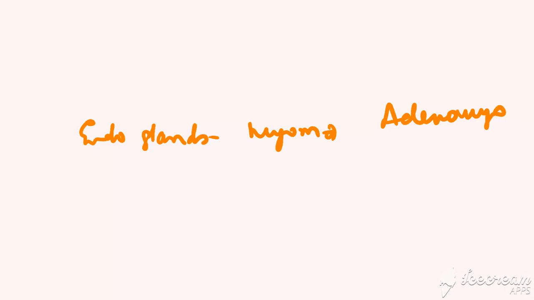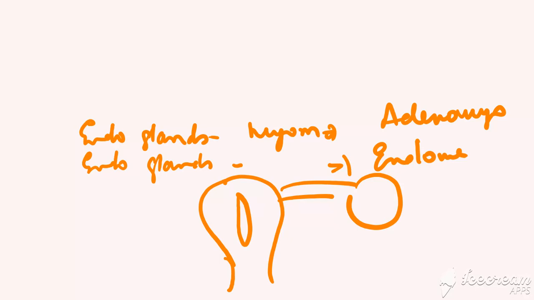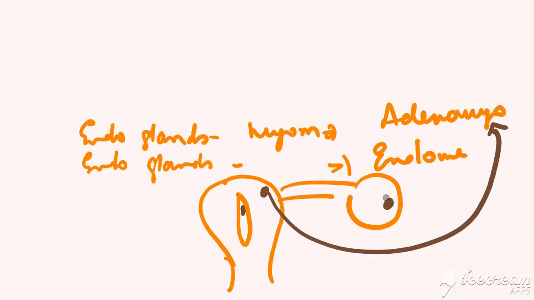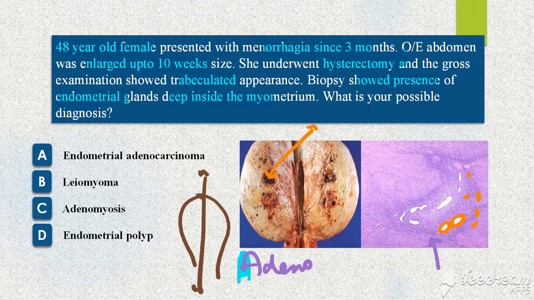Suppose you have endometrial glands not in the myometrium but somewhere outside the uterus, then we call it endometriosis. Okay, so imagine this is the uterus. Here you have endometrial cavity, you have fallopian tube, you have ovaries. If you have these endometrial glands which are supposed to be here, present here, we call it adenomyosis. Suppose you have the endometrial glands here, we call it endometriosis. Okay, so what's the diagnosis here? It's undoubtedly adenomyosis.